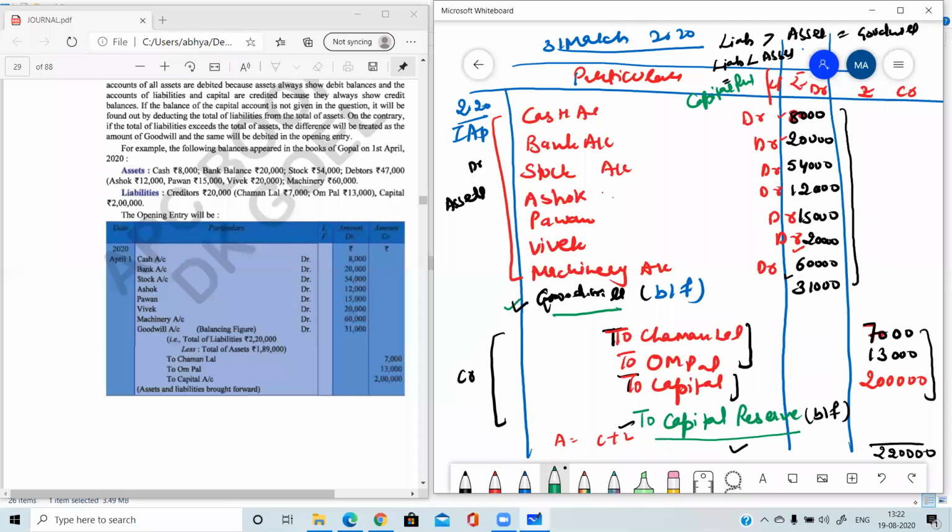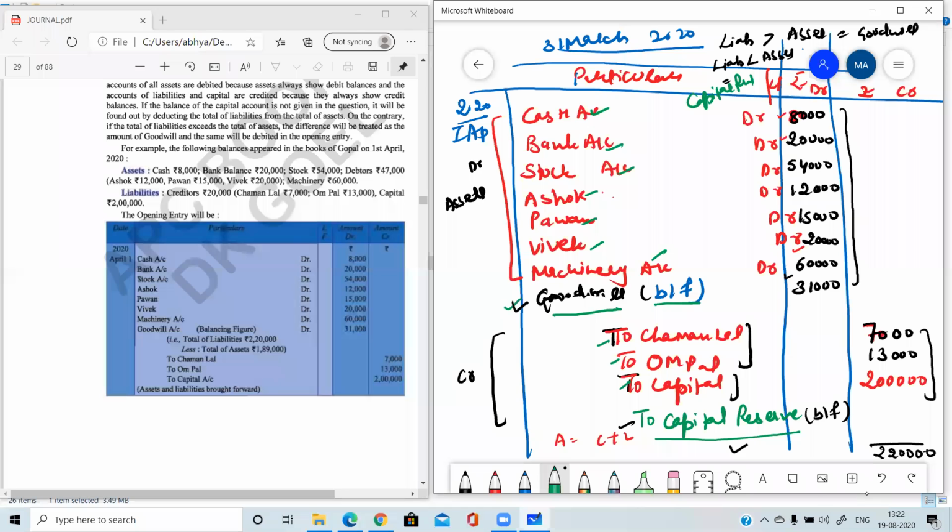Okay, so first of all, the procedure for writing the opening entries: first of all, you need to debit all the assets, whatever the assets are given. Then you need to credit all the liabilities, including capital. Then after doing this process, you need to find out the balance. If the balance is coming on the debit side, then it will be goodwill, and you need to write B/F, which means balancing figure.